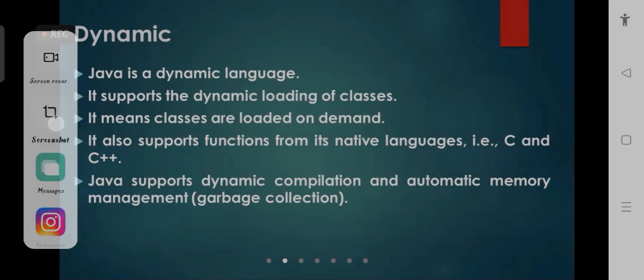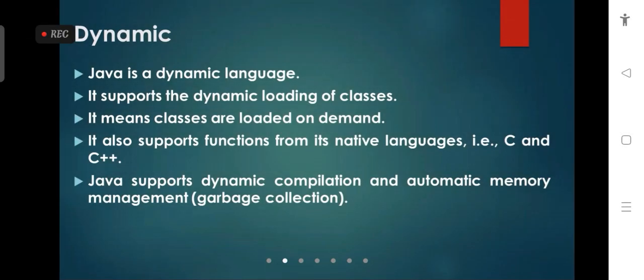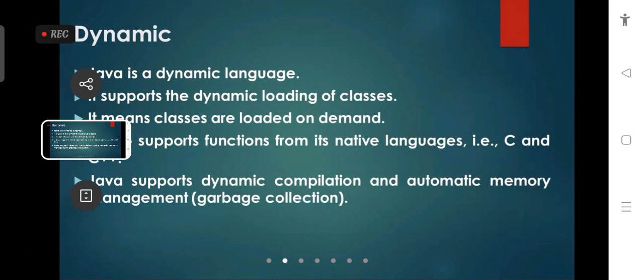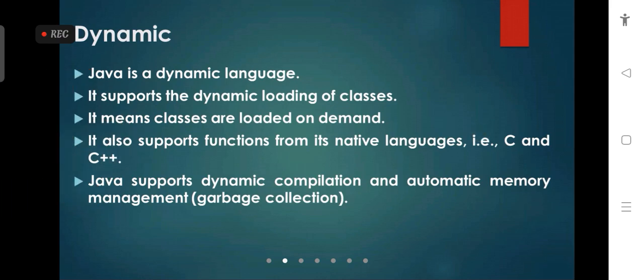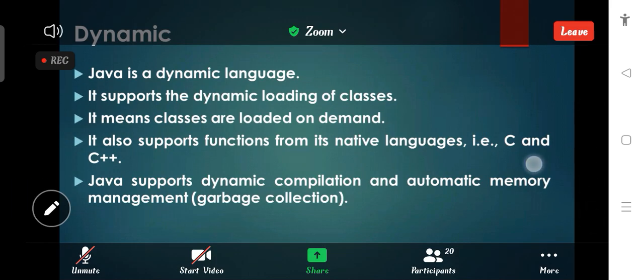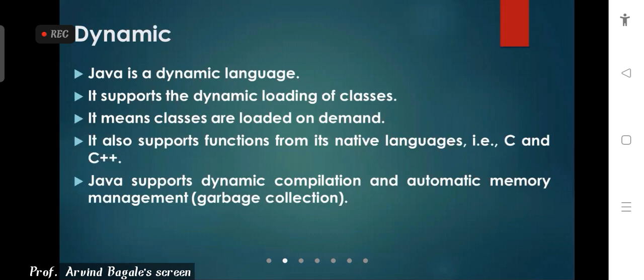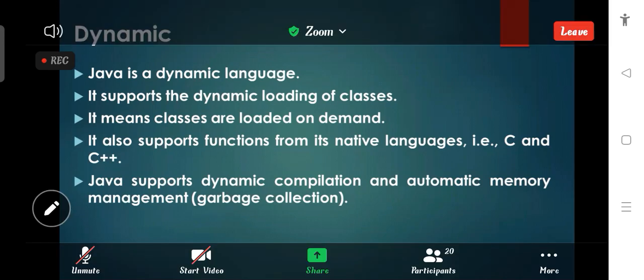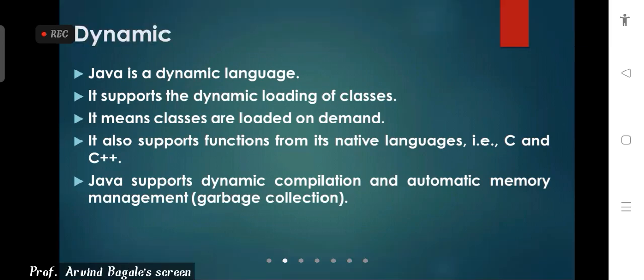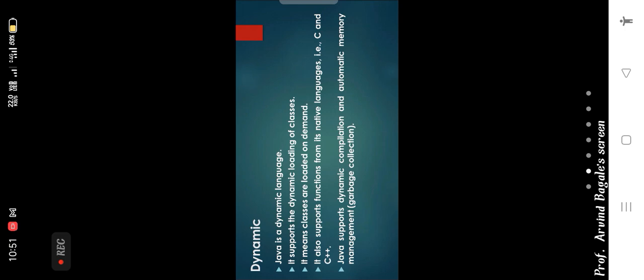Classes are loaded on demand. If you want to use a particular class, then we load it. If you want to use some particular functions from native languages like C and C++, then we use this type of feature. Dynamic compilation we can use, and automatic memory management is done through the GC method, which is called garbage collection. So these are the features. That's why Java is very popular in the market.